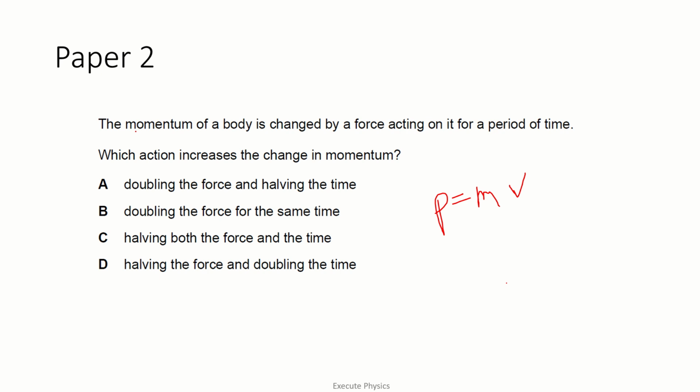The momentum of a body is changed by a force acting on it for a period of time. Which action increases the change in momentum? So the momentum is being changed by a force acting on it over a period of time, and which action increases the change in momentum? We know that in order to bring about a change in momentum, the object should accelerate by bringing about a change in velocity, so that acceleration should go higher.